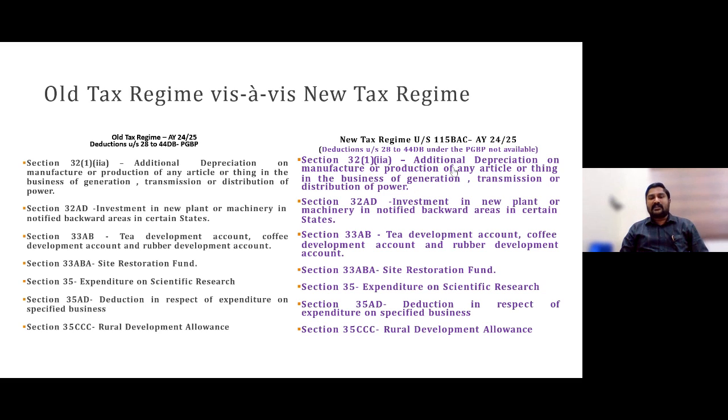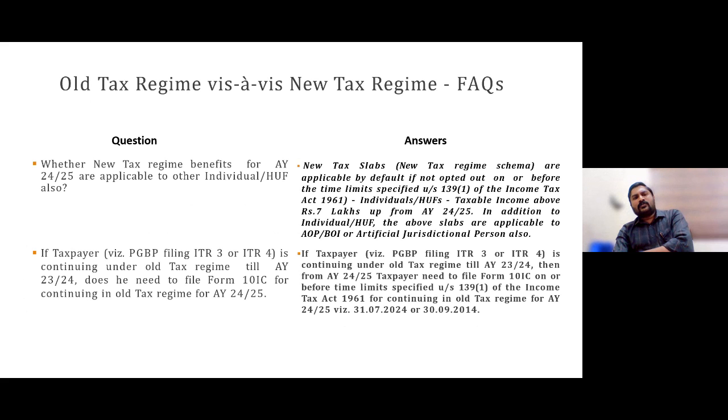It is applicable to companies and cooperative societies also. You have to keep it in mind, my dear professional friends. So these are the deductions in the head profits and gains from business and profession. They are not eligible for new tax regime holders.